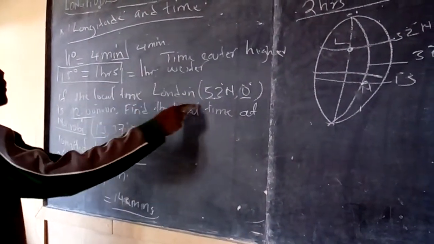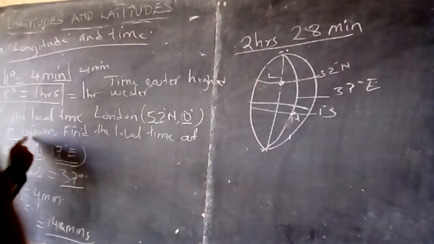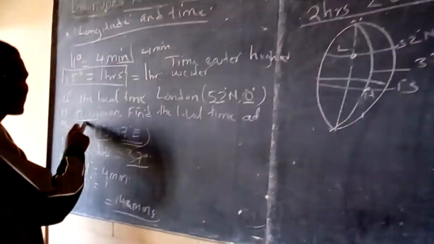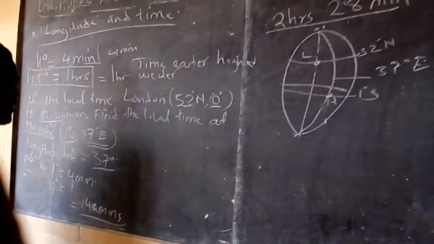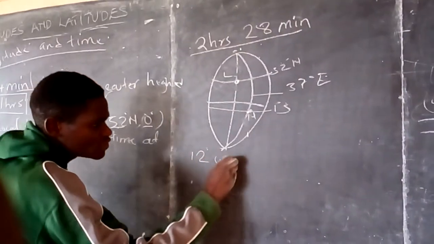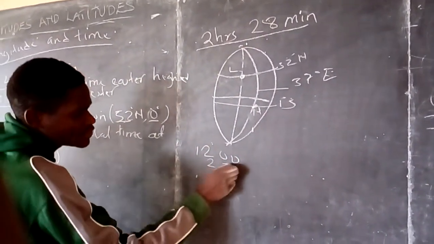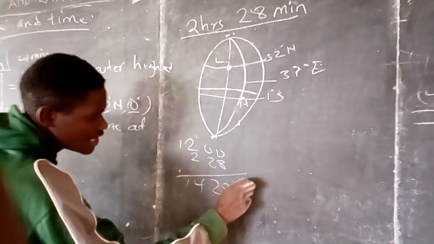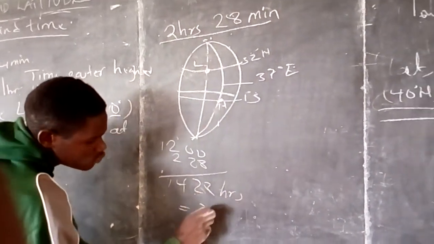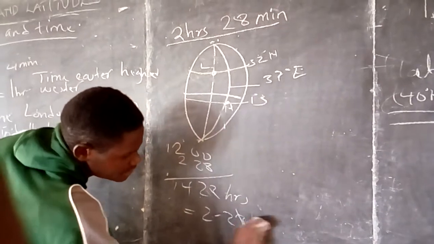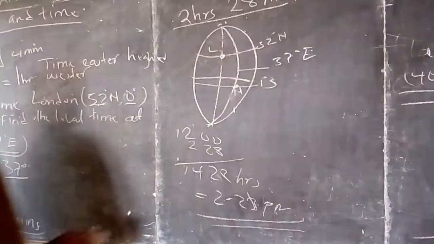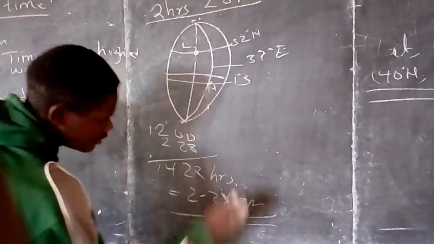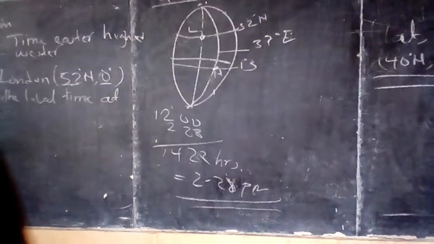By 2 hours 28 minutes. Now to get the time in Nairobi, we take the time in London and add the time difference. Now that is 12:00 noon plus 2 hours 28 minutes. I get 14:28 hours, which is 2:28 p.m. And that is the time in Nairobi, 2:28 p.m.